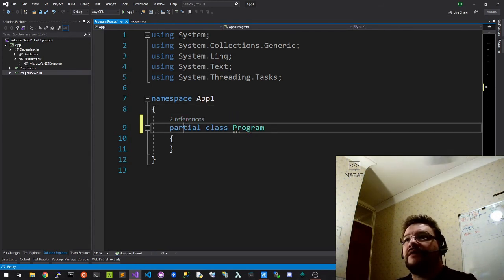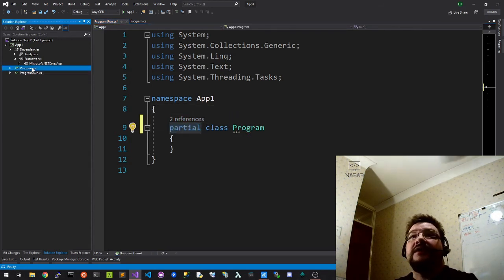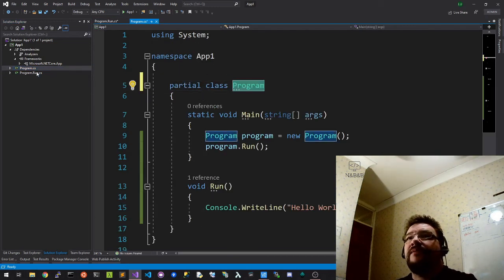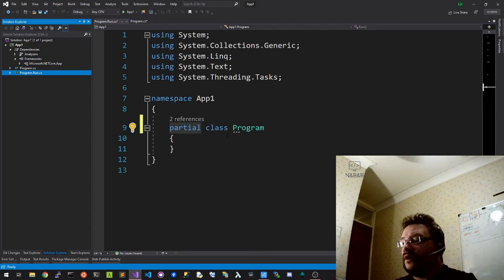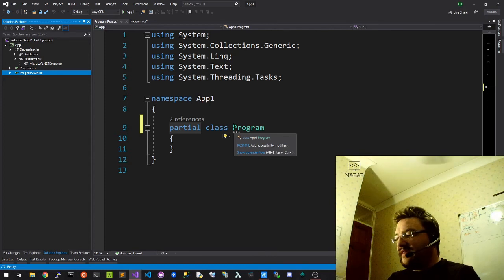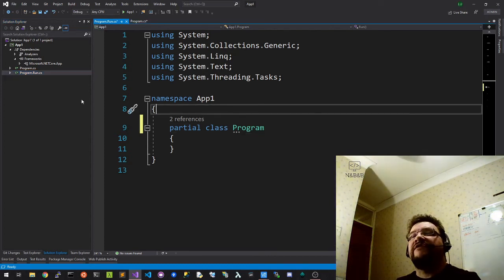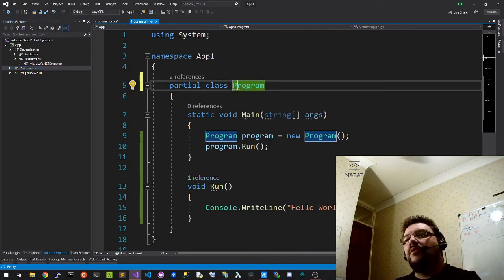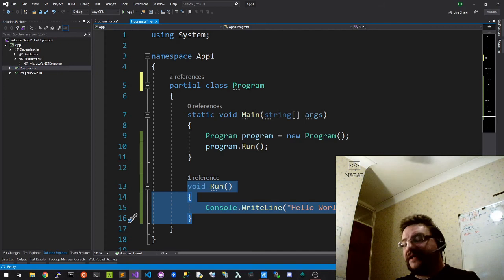So that means that this class program and this class program, these two files, when they're compiled, they're combined by the compiler. So although they're syntactically separated by files, they will be built into the same thing. So what this allows us to do is it allows us to clean up our code.